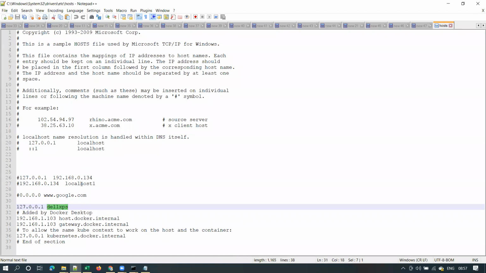We'll be using this host file and we will be doing these mappings in many projects. Please remember that. So that's the reason I'm covering this host file. What is the location of the host file and what is the purpose of this host file?